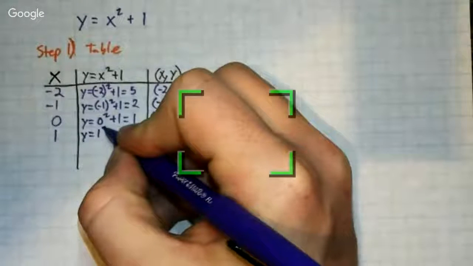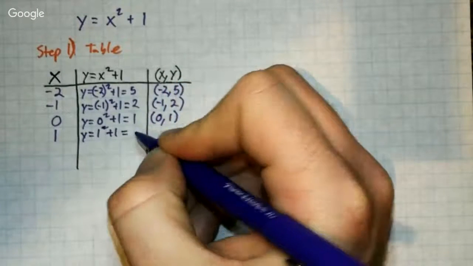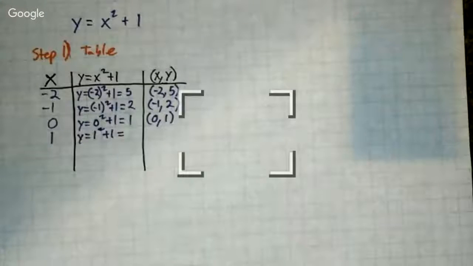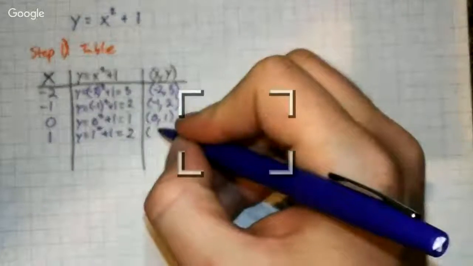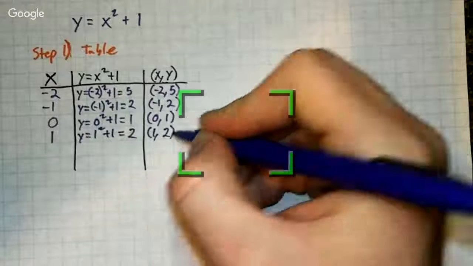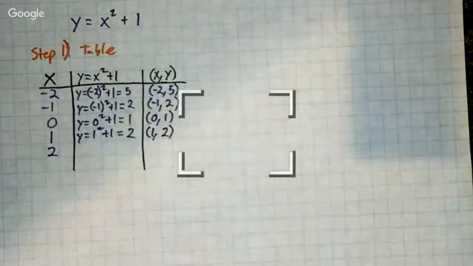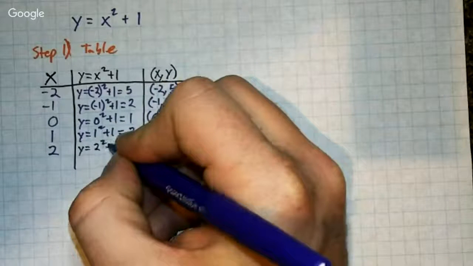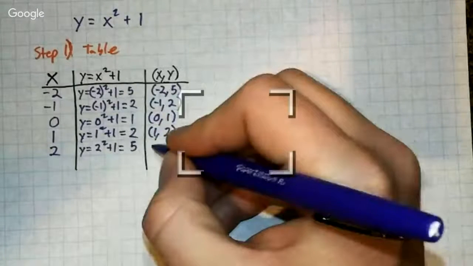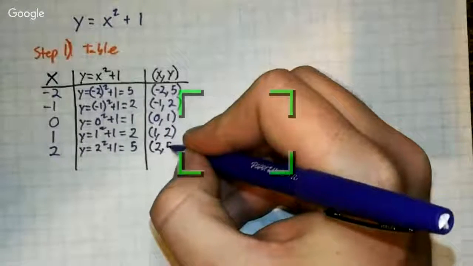Y equals 1 squared plus 1 equals, well, 1 squared is 1, plus 1 gives us 2. So now we have 1, 2. And let's go with our last one, which is positive 2. Y equals 2 squared plus 1 equals, well, 2 squared, which is 2 times 2, gives us 4, plus 1 gives us 5. Our ordered pair is going to be 2, 5.